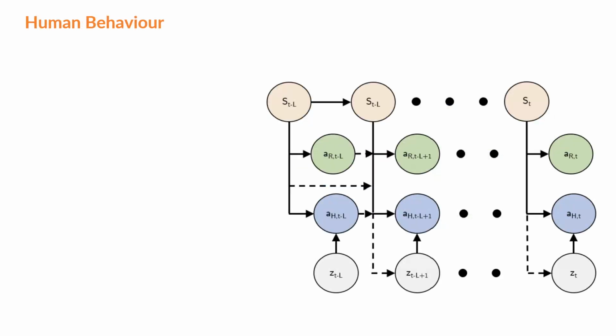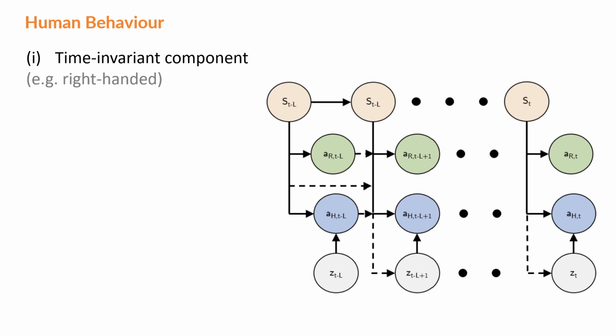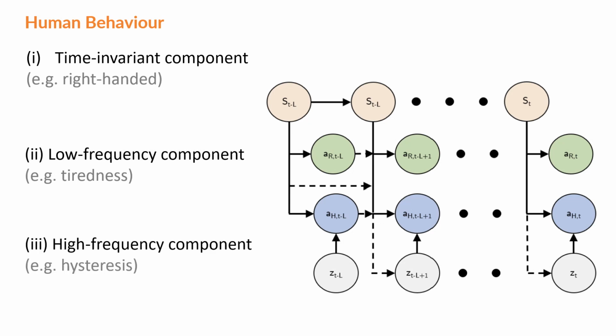For the data generation, we developed a probabilistic human agent model with three key attributes, including a time-invariant component, such as being right-handed, so biased towards forehand, a low-frequency history-dependent component, such as being tired, and a high-frequency history-dependent component, such as hysteresis, so biased towards selecting previously successful actions. Each human agent's behavior evolves as a function of these attributes and its experience over time.